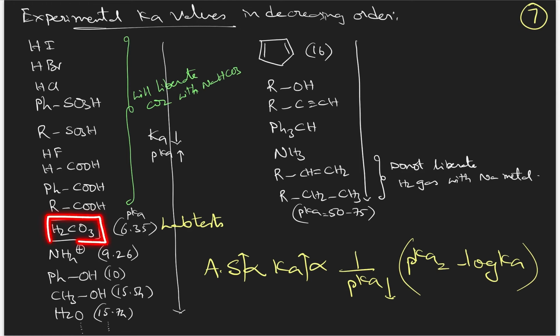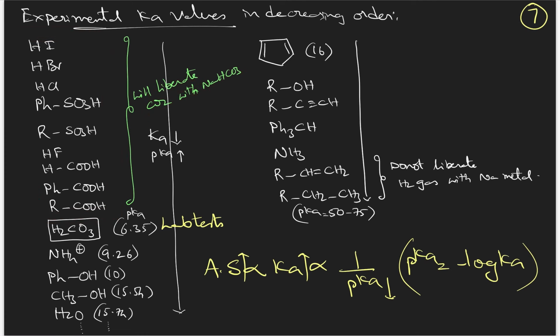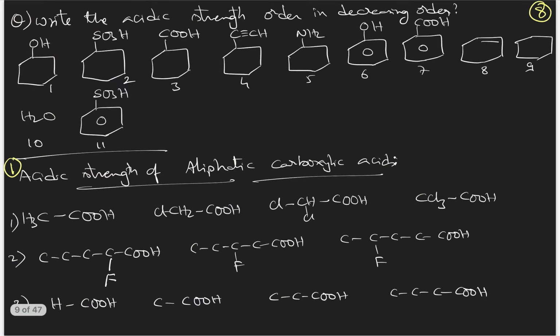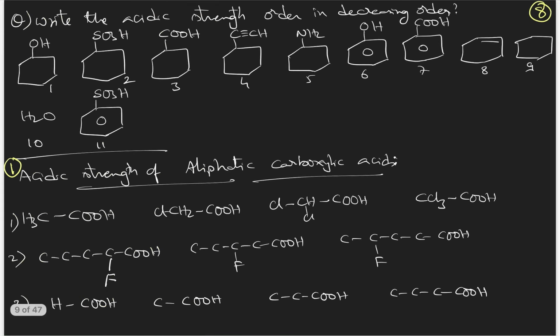And another point, already I told you, H2CO3 is the reference. All acids more acidic than H2CO3 will liberate carbon dioxide on adding to aqueous sodium bicarbonate solution. This test is called the sodium bicarbonate test. If any acid is more acidic than carbonic acid, they give brisk effervescence of carbon dioxide on adding sodium bicarbonate. Got it? Very important information. Then, based on this order, I have created one question, that is this one.